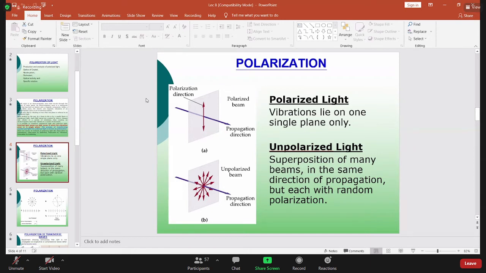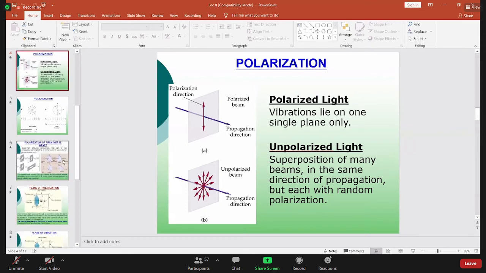In many ways you can do it, like polarization by reflection, polarization by diffraction. Then sometimes you can use various types of prism, crystal. Okay, step by step we will discuss. Very easy chapter.